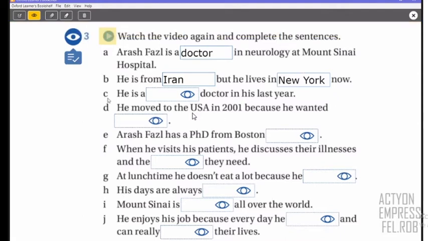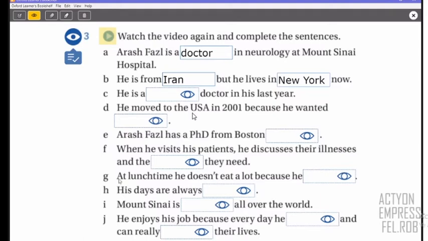For example, in letter C, he is, and then doctor in his last year. He moved to the USA in 2001 because, you complete. Araj Faisal has a PhD from Boston. And then when he visits his patient, he discusses their illnesses and that they need.